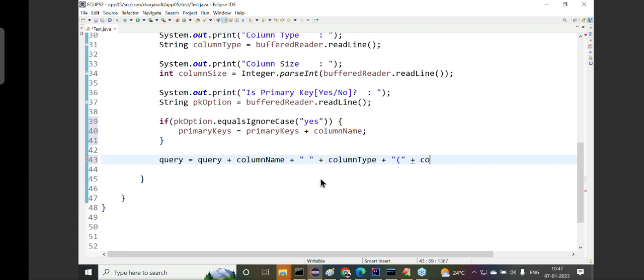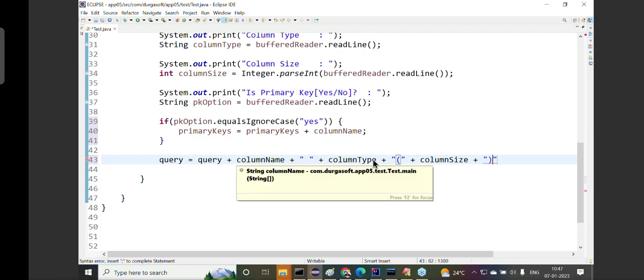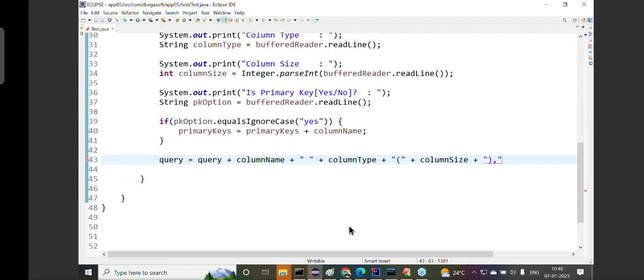Alright, now column size plus double quotation right parenthesis. Understand it clearly? Query means column name plus space plus column type, and within the parenthesis we provided the size. Up to this, then after the parenthesis we can directly provide a comma also. Am I right or not?